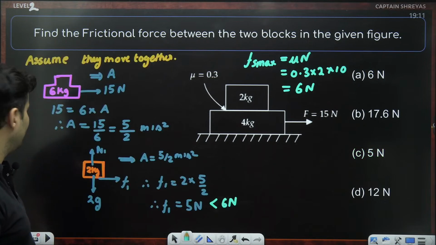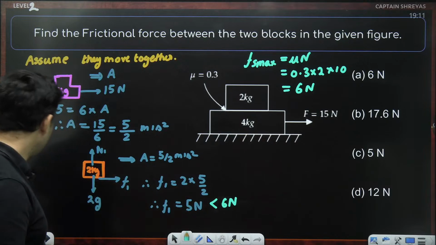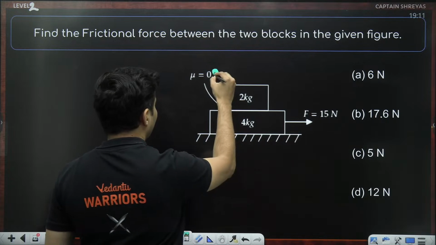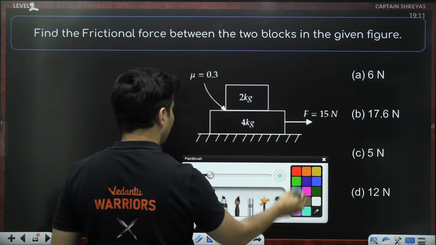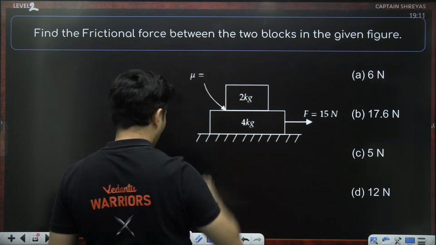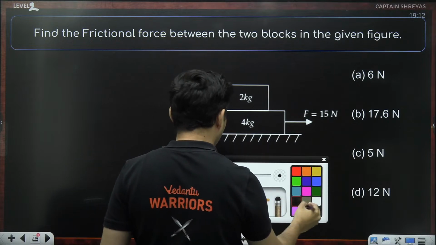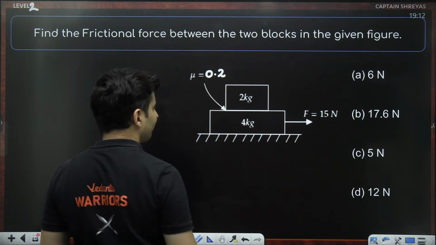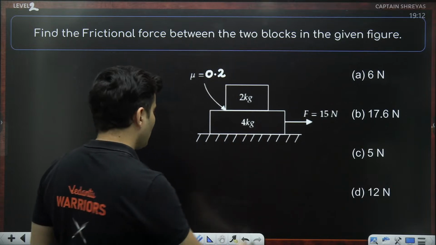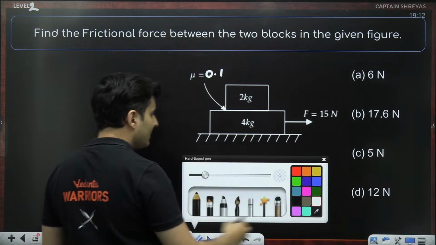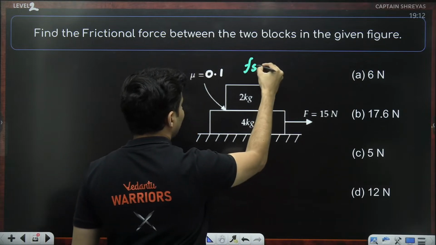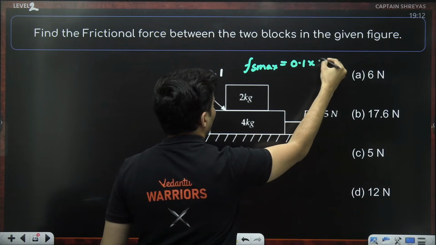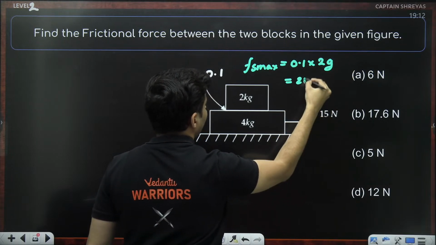If by chance, say for example, this was not 6 Newton. Let's say there was another question where, instead of this 0.3, it was, for example, 0.2, or let's say 0.1. Then in such a case, what would be the Fs max? Mu into normal. Normal is 2g. So it will be basically 2 Newton.